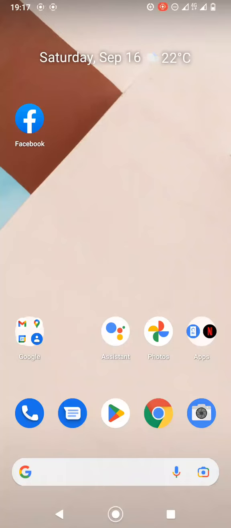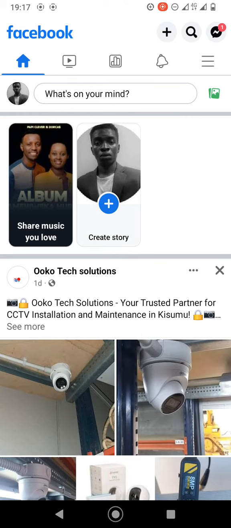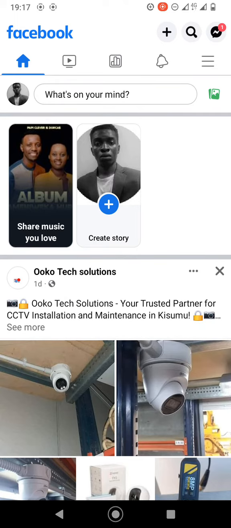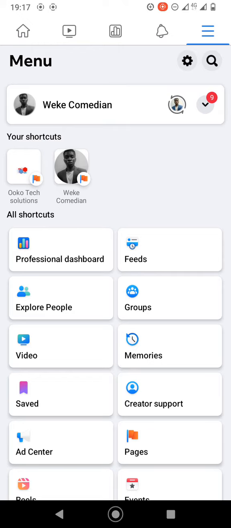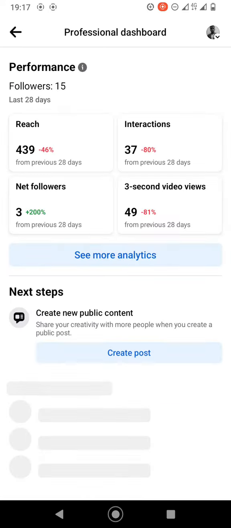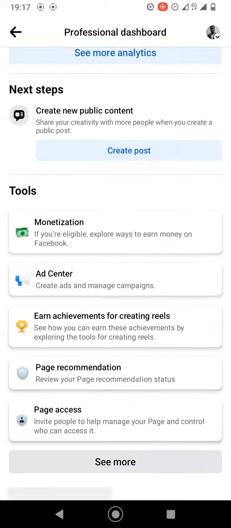Did you know that you could be making a lot of money by just being a content creator on Facebook? Let me show you. Click on the Facebook icon. After that, there's a Facebook page here. Just click on the three bars at the top here. Now click on the professional dashboard under shortcuts and click on monetizations.